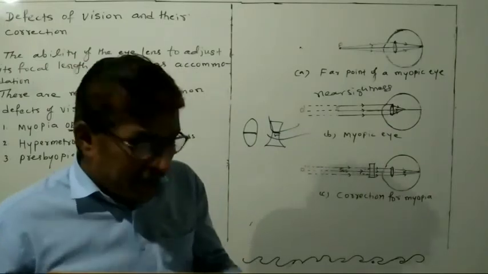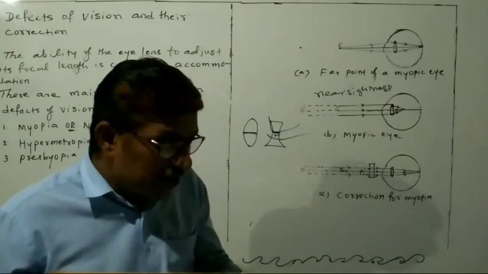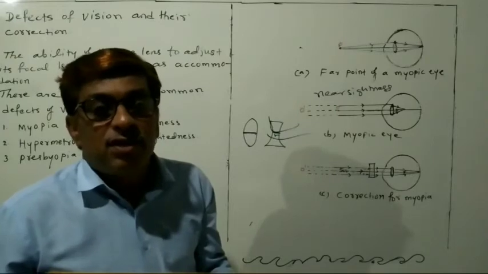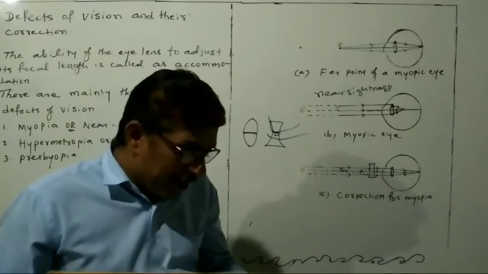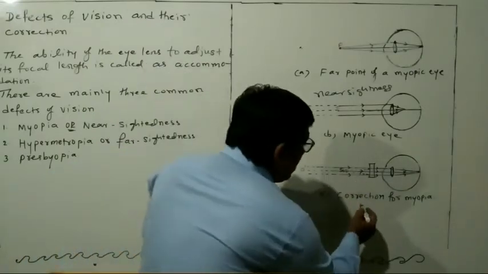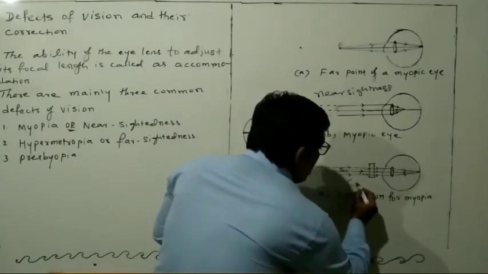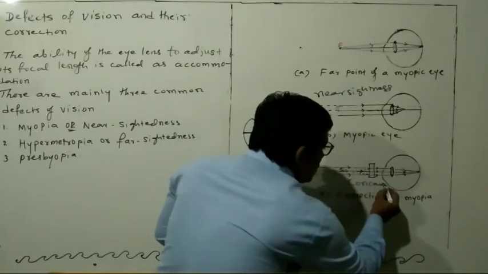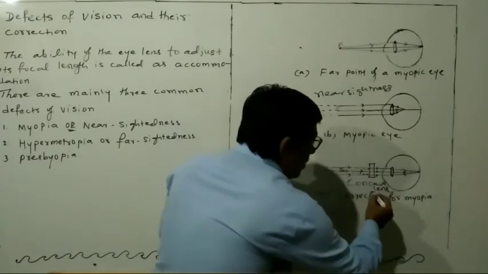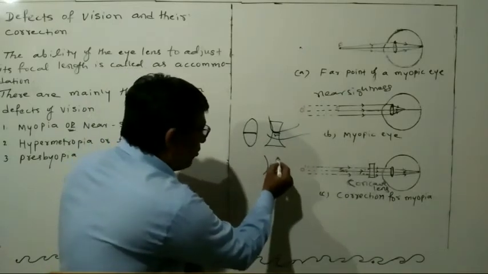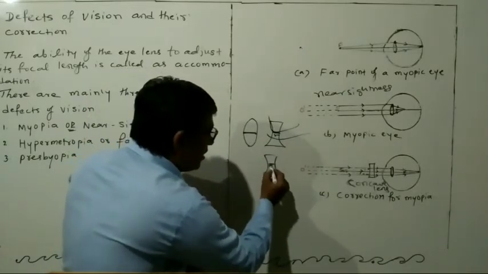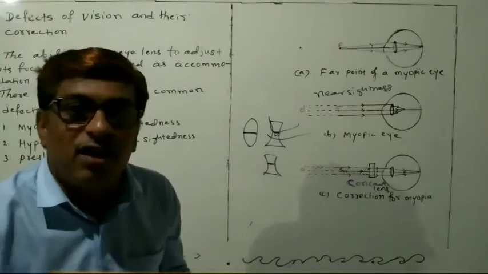So this defect can be corrected by using the concave lens. See here, you have used the concave lens. See dear students, remember that concave. I told you how to remember also. See the concave mirror, here this one is very short, so near.